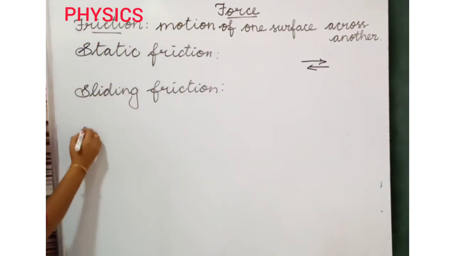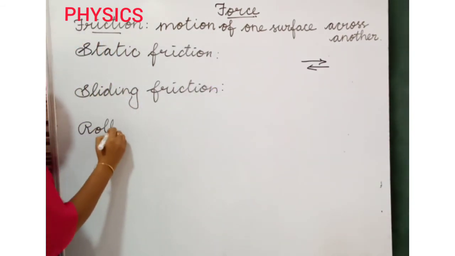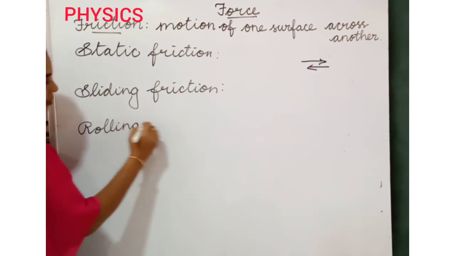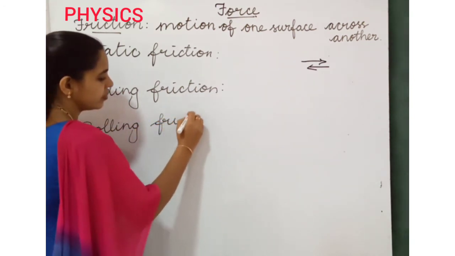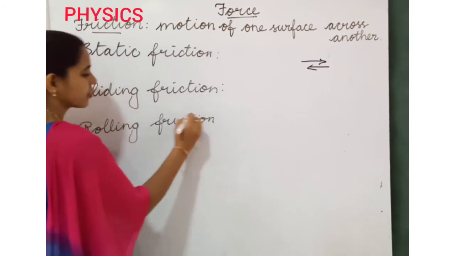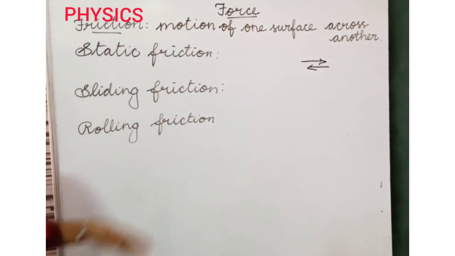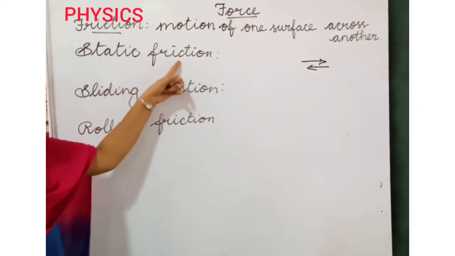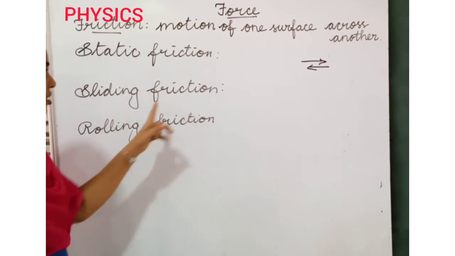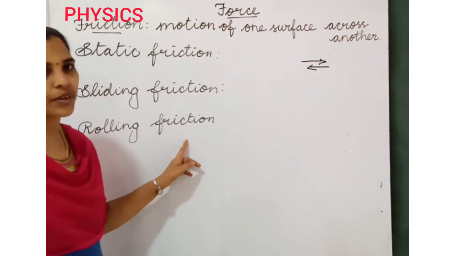Third one is rolling friction. How many types of friction? Three types: static friction, sliding friction and rolling friction.